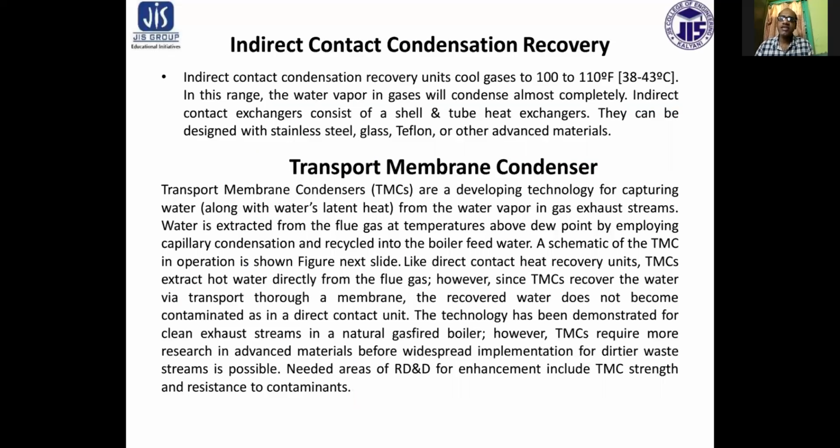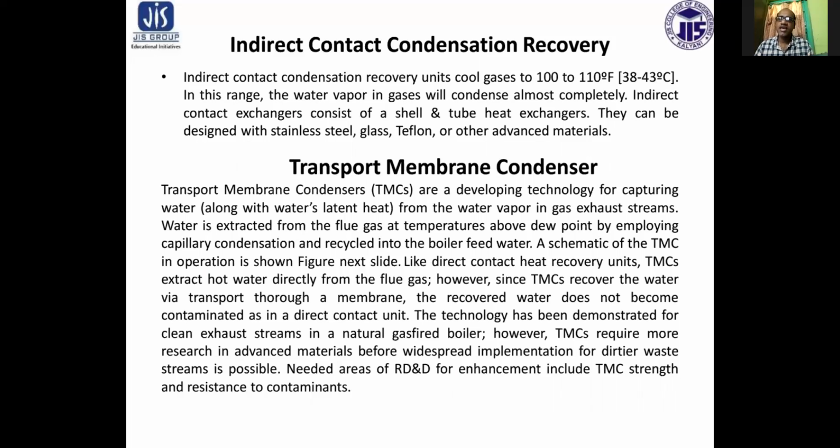Next is indirect contact condensation recovery. In case of indirect contact condensation recovery units, gases are cooled to 38 to 43 degrees centigrade. In this range, the water vapor in the gases will condense almost completely. Indirect contact exchangers consist of shell and tube heat exchangers. They can be designed with stainless steel, glass, Teflon, or other advanced materials.